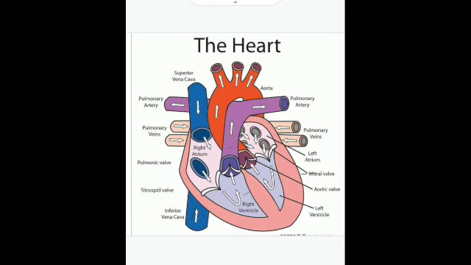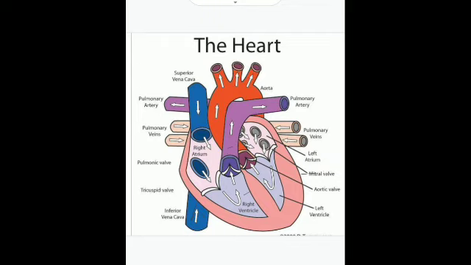Is that clear? And from the pulmonary arteries, the blood reaches where? To the lungs, and here the blood becomes rich in oxygen and the carbon dioxide is released out. The blood becomes oxygenated in the lungs.